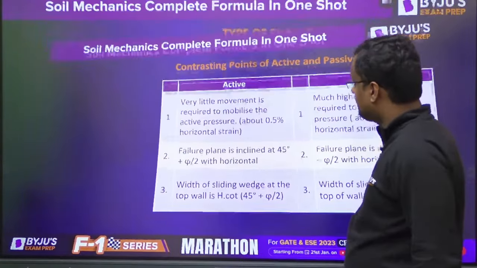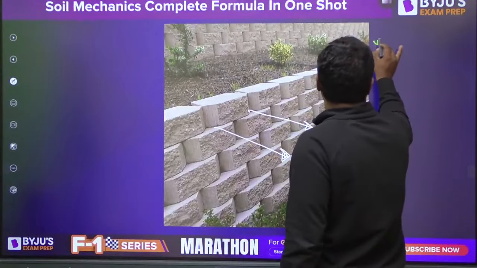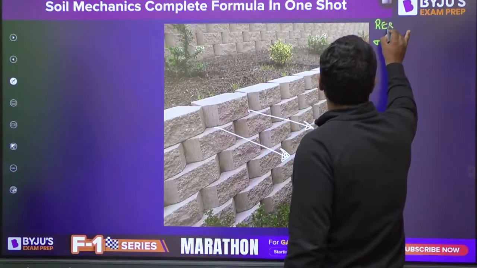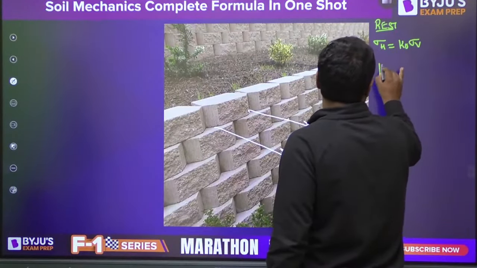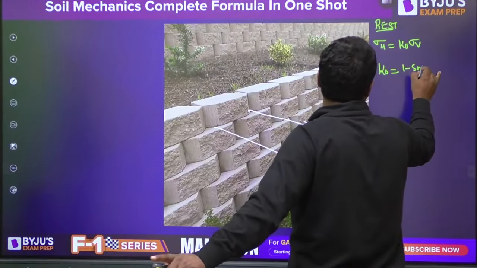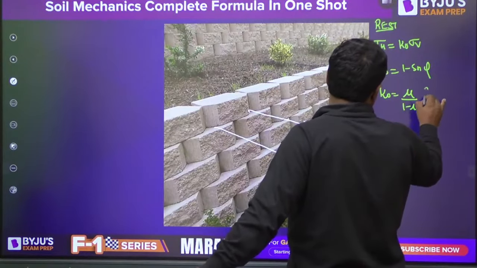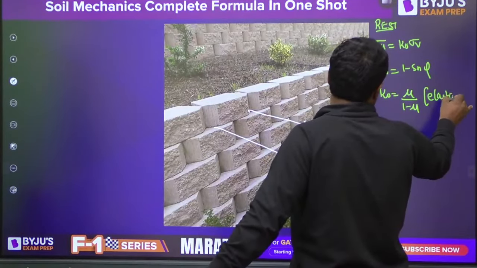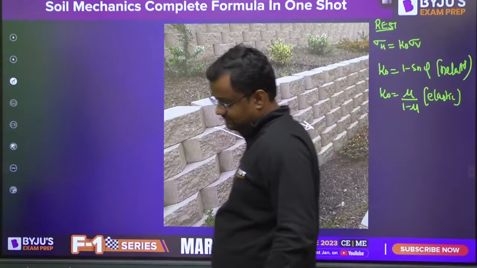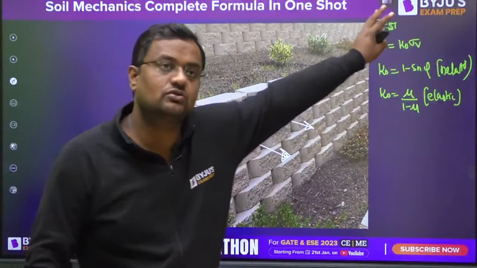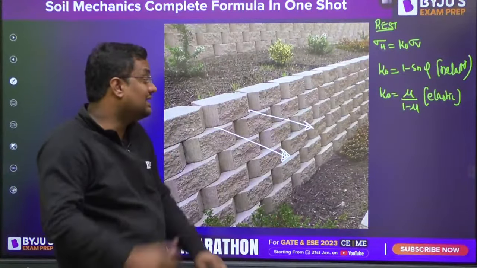Now, what is that difference? The at-rest case means when the wall is not moving anywhere. So sigma H is K naught into sigma V. K naught, if nothing is mentioned, is 1 minus sin phi. For elastic condition, it is mu upon 1 minus mu. By default we will be using 1 minus sin phi. Of course, there are some other formulas that depend on the over consolidation ratio, but they are not coming in GATE. This is the rest case.